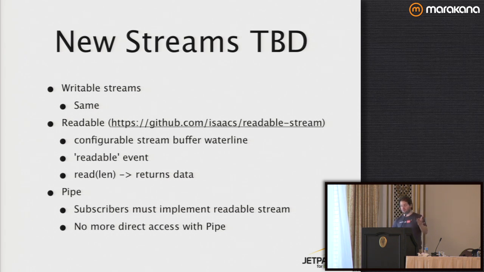We then get a readable event. Instead of a data event, which is like data, data, data, the readable event says, hey, data is available. You've reached your low watermark, so you now have enough data to do something sensible. I'm now readable. And I'm not going to take any more than my high watermark. If I get more than my high watermark, I'm going to push back and say, don't give me any more data. And then, instead of the data callback, we end up with this pulling method.